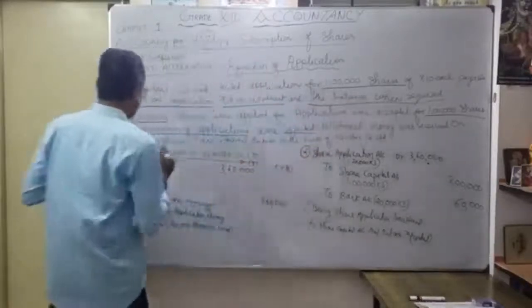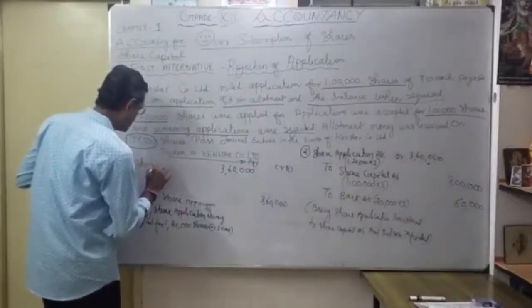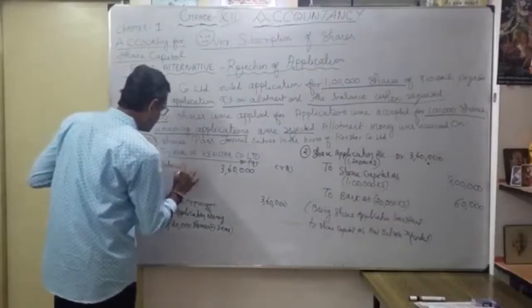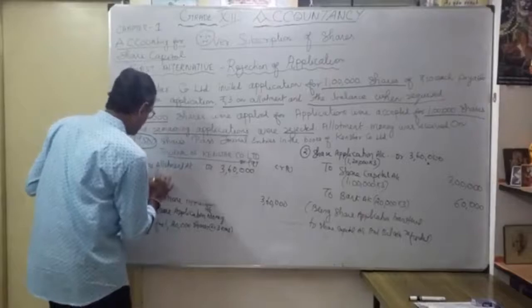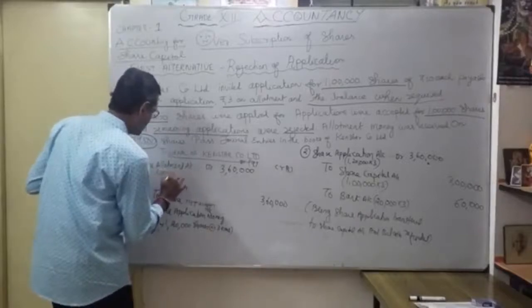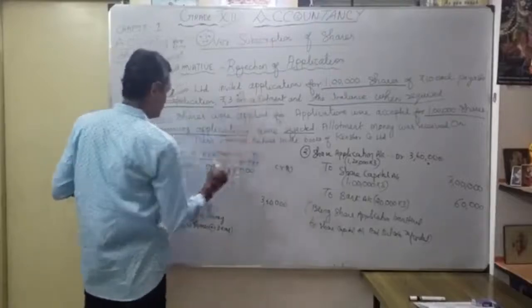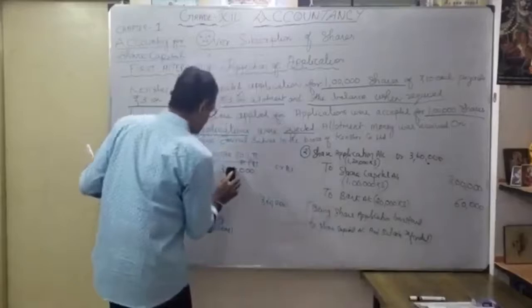What is the entry? Share allotment account debit. How much? 1 lakh into 3 rupees. So how much? 3 lakhs. So the amount is changed here.